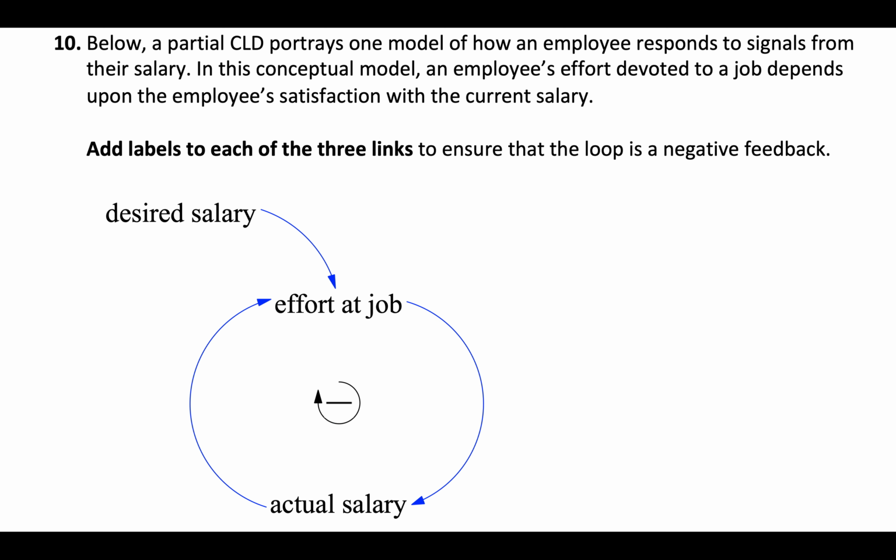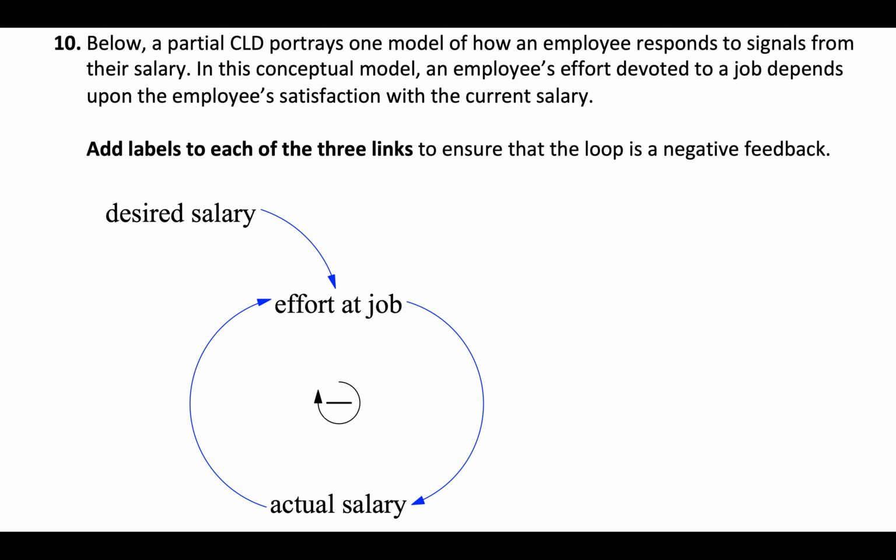All right, now a causal loop diagram. So I've given you this causal loop diagram. It's a partial CLD, but I haven't labeled any of the links. And so I'm just asking you to label the links. The context here is I'm modeling how an employee responds to signals from their salary.